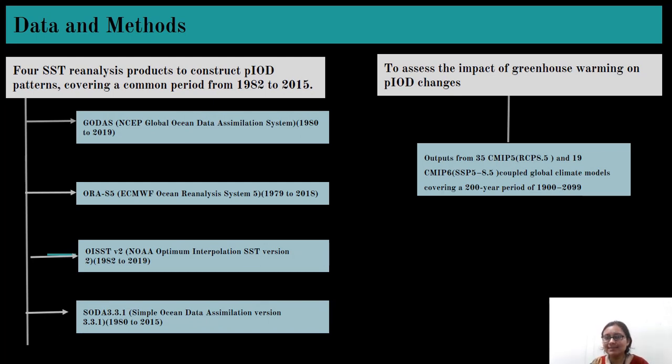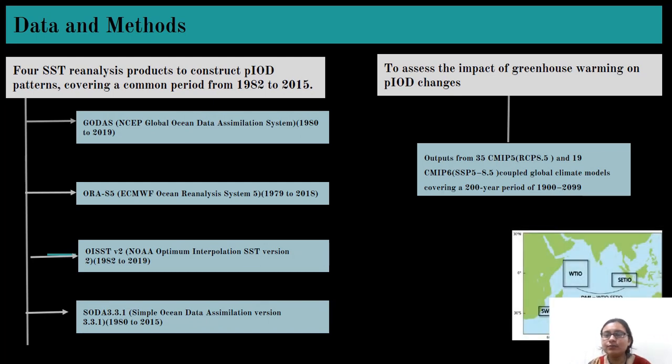So, to assess the impact of greenhouse warming on the PIOD changes, they have collected two sets of model data: CMIP5 and CMIP6 global climate models, which cover the 200-year period from 1900 to 2099, for the historical period and also for future projections. So what is the Dipole Mode Index, DMI?